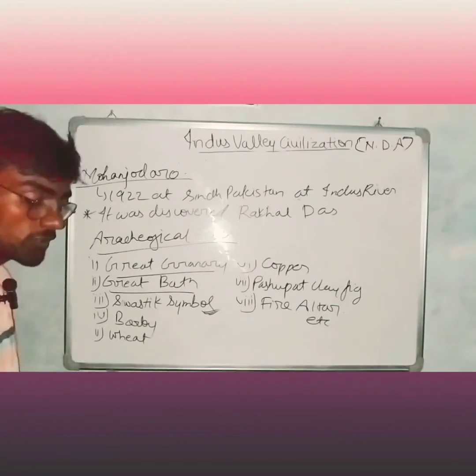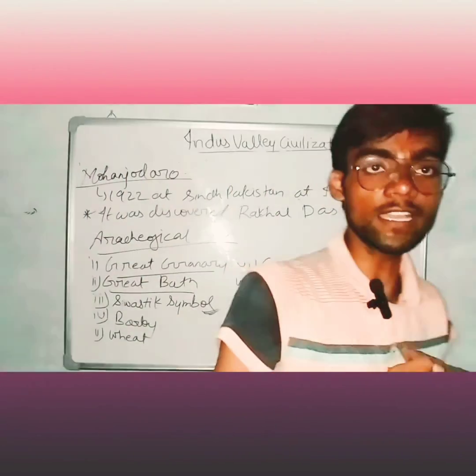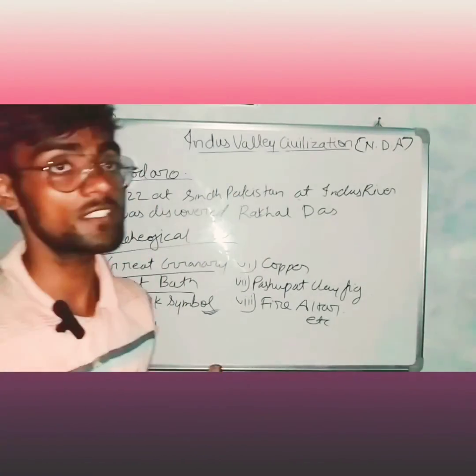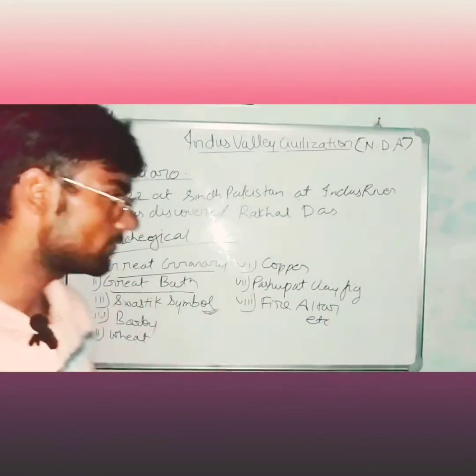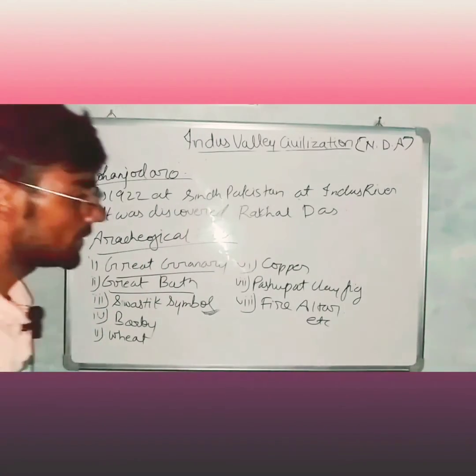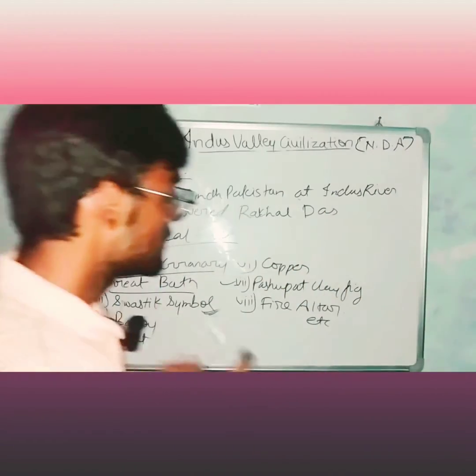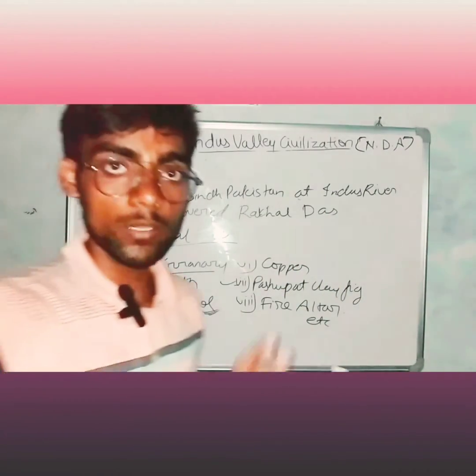It is a very important question asked in examinations where the swastik symbol was discovered, and its answer is Mohenjo-daro. The Pasupati figure is also very important in Mohenjo-daro. So this is what we have talked about Mohenjo-daro.